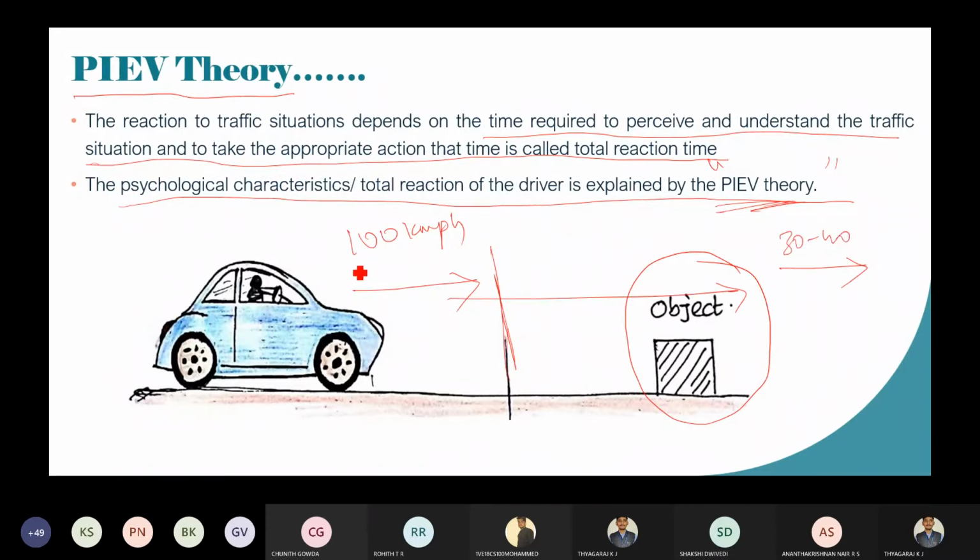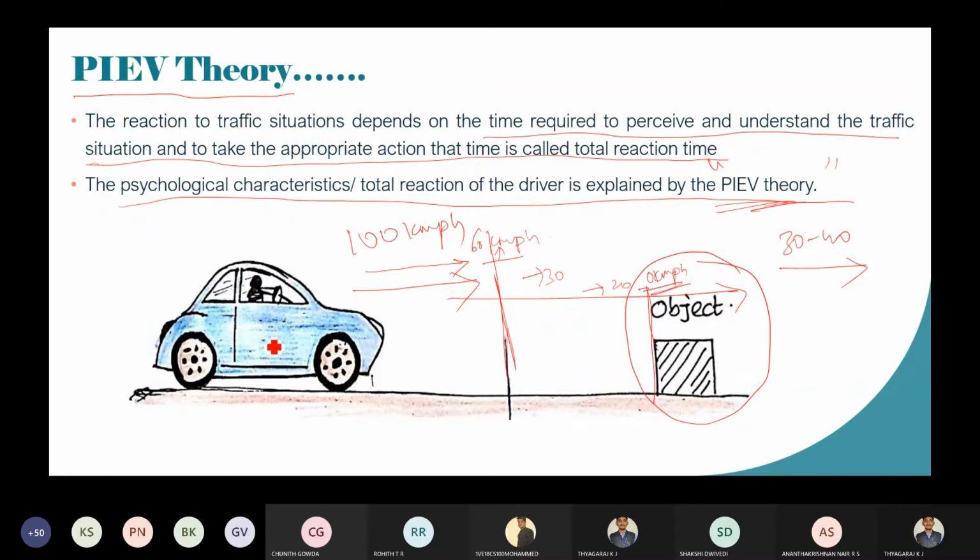Whenever you are moving at 100 kmph, you are going to slightly slow down your vehicle. You are not going to move at 100 kmph till the edge of the object. You are going to slow down. At this point, you can move at 60 kmph. At this point, it is 30. At this point, it is 20 kmph. And finally, it is 0 kmph. That is application of brake.